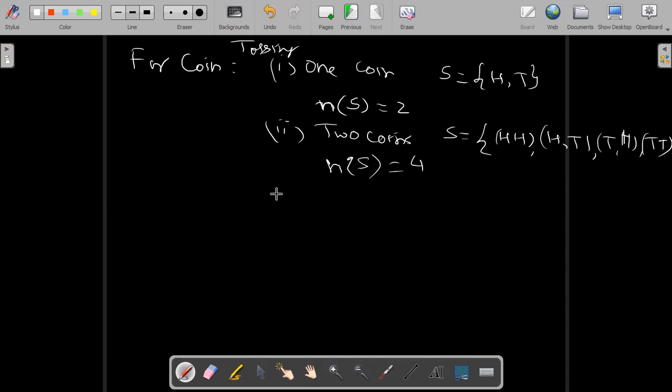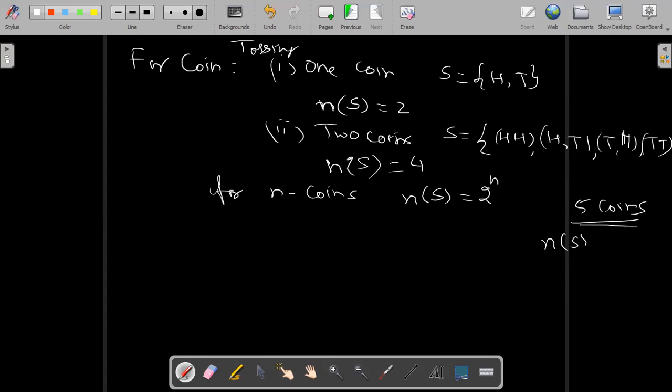So there is a formula. If you are tossing n coins, n(S) is equal to 2 raised to power n. If you are tossing, suppose, 5 coins, it is very difficult to write all the possible outcomes. But we can directly find n(S), the number of possible outcomes, which is 2 raised to power 5.